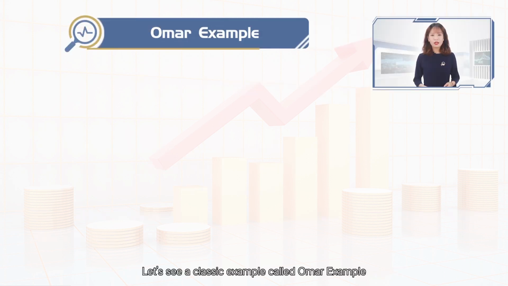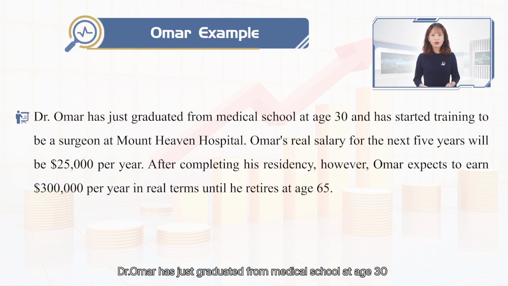Let's see a classic example called the Omar example. Dr. Omar has just graduated from medical school at age 30 and has started training to be a surgeon at Mount Heaven Hospital. Omar's real salary for the next 5 years will be $25,000 per year. After completing his residency, however, Omar expects to earn $300,000 per year in real terms until he retires at age 65.